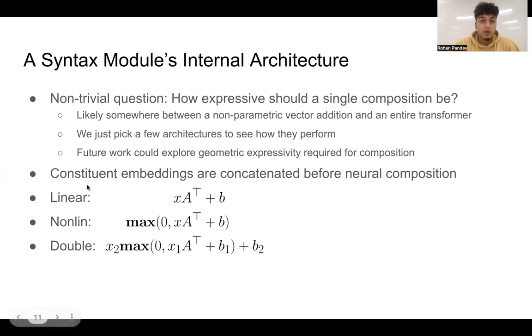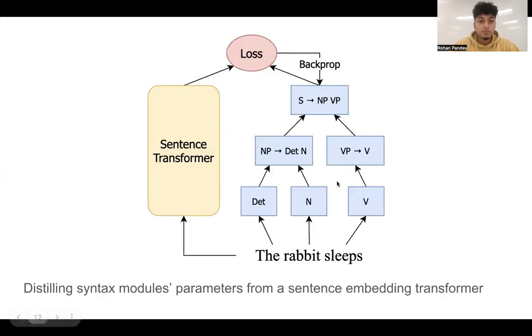The three types of architectures that we use are linear, nonlinear, which includes a linear layer passed through a ReLU, and then the double, which is nonlinear passed through another linear layer.